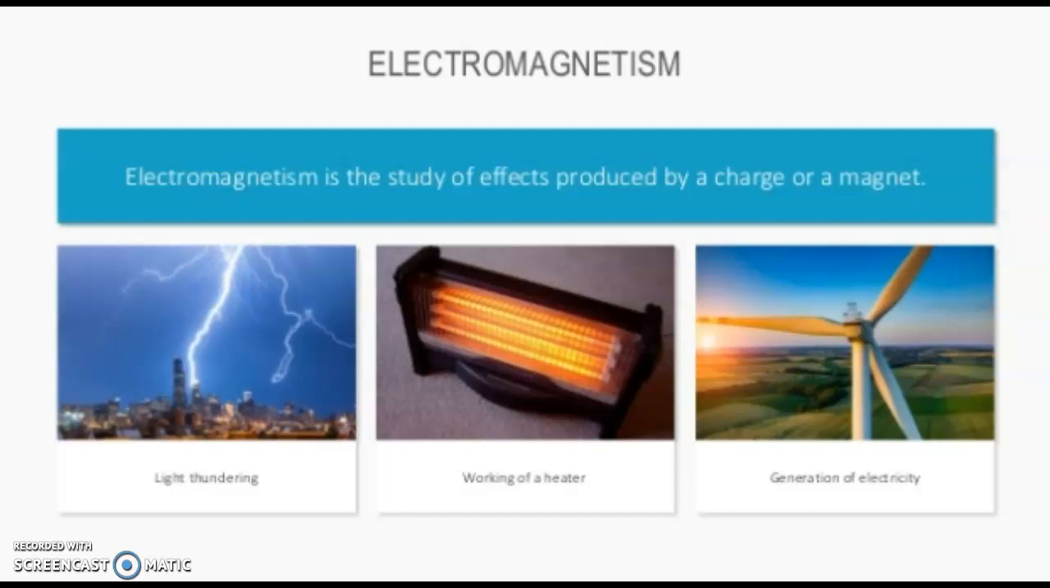Next is electromagnetism. Electromagnetism is the study of effects produced by electricity or a magnet. For example, heater, light energy, lightning, wave energy. Here wind energy is being produced. So where electricity is concerned, where magnetism is concerned, all these things come under electromagnetism.